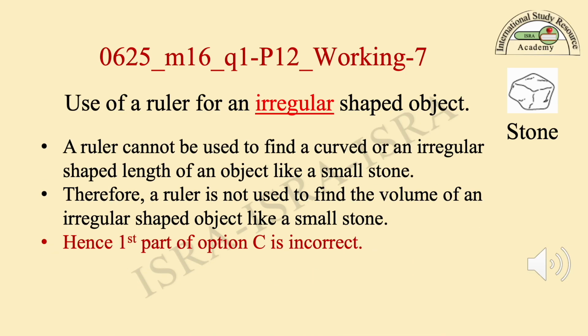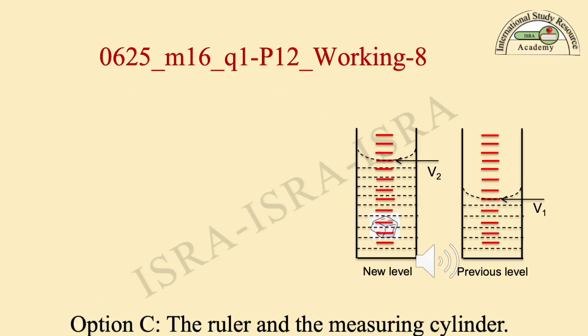Working step 7. Use of a ruler for an irregular shaped object. A ruler cannot be used to find a curved or an irregular shaped length of an object like a small stone. Therefore, a ruler is not used to find the volume of an irregular shaped object like a small stone. Hence, the first part of option C is incorrect.